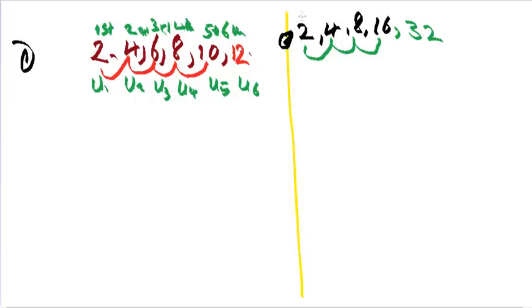Which means that if we come here we have this one to be the first term, this is the second term, this is the third term, then we have fourth term here, and then we have fifth term.